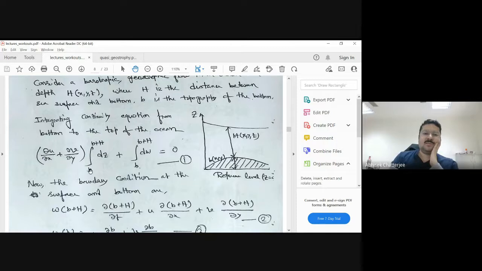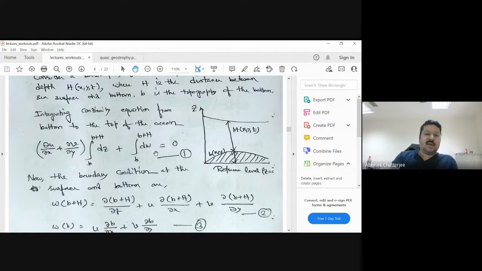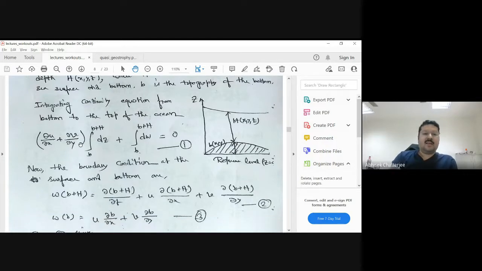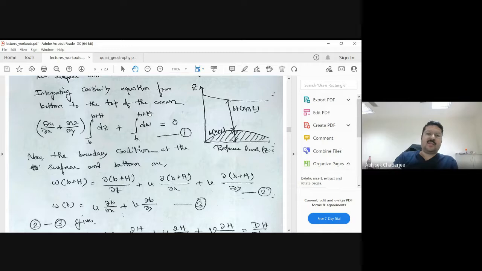So you are integrating from b to b + h, and that means this integration will become z, and b + h minus b will become capital H, whereas the right-hand term will be w at b + h minus w at b. So we have to find out what w at b + h is and what w at b is, and then we can solve this equation.